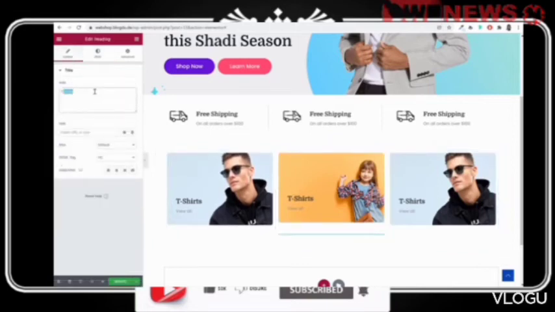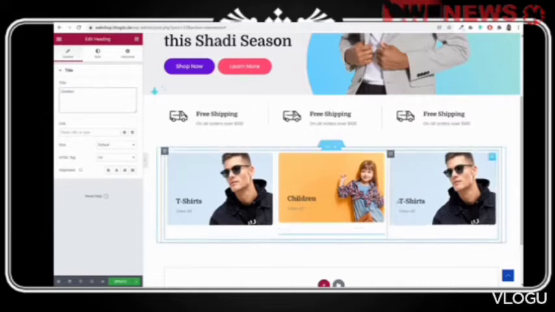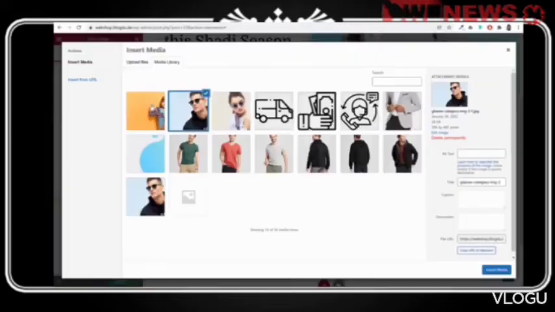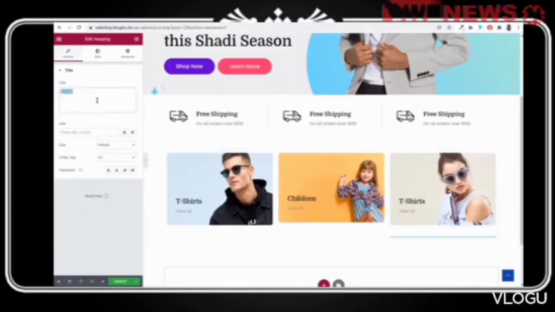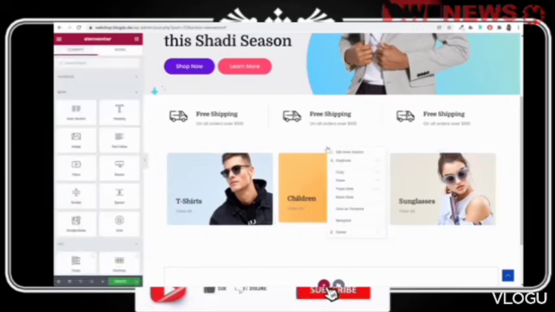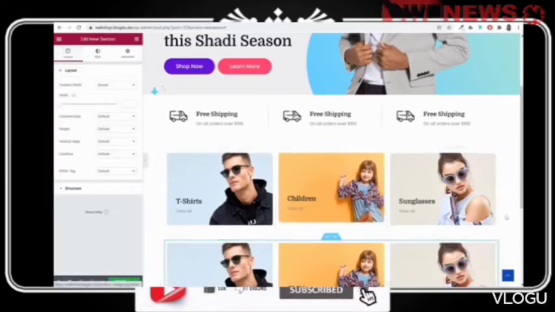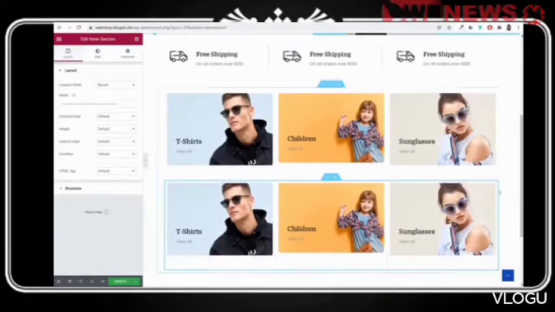Select the text, children wear, something like that. Okay, view all. And the third one also you can go ahead and change this thing as well. Link and everything can be changed. Now once you do this, you can do one thing. You can right click and duplicate this inner column, only the inner column. Okay, only this much. And now you can do similarly from here also. You can change this thing.